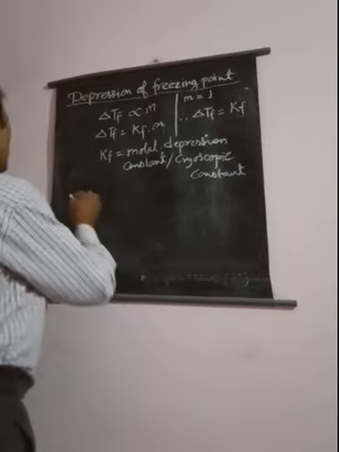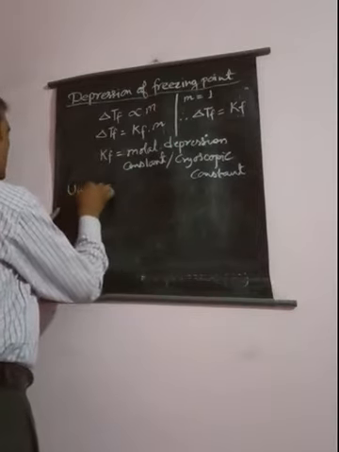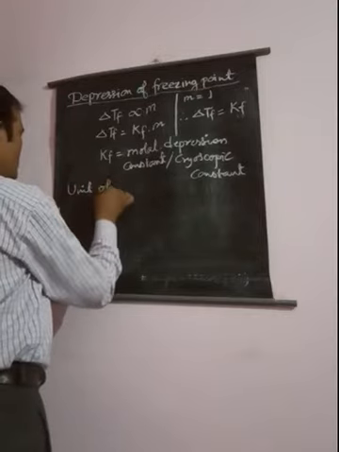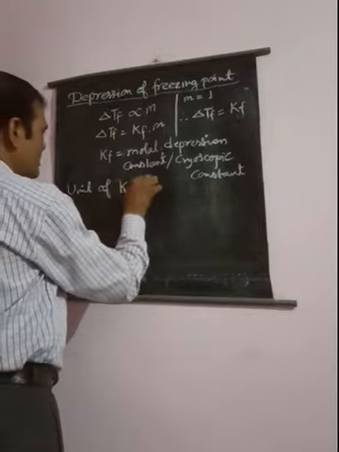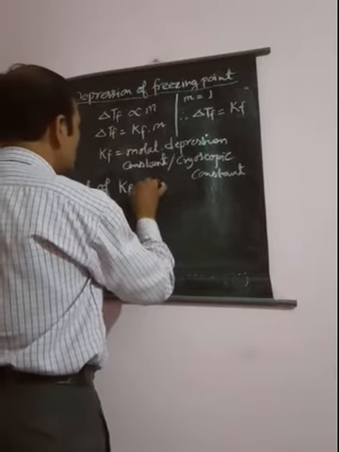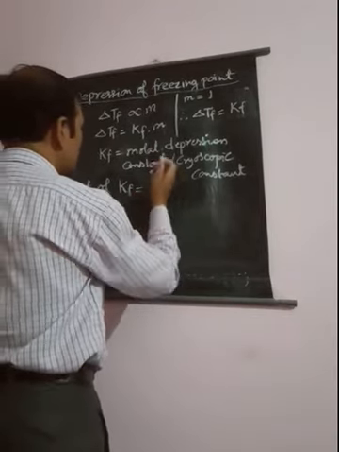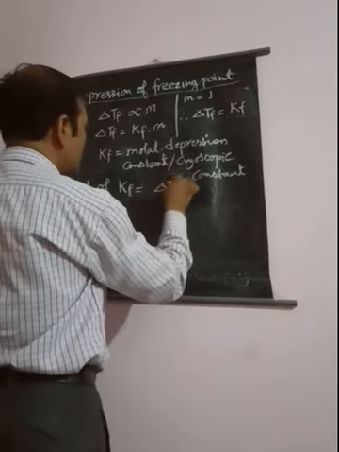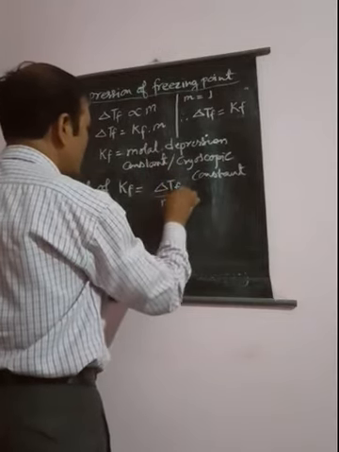Now we will see the unit of the molar depression constant, the unit of Kf. We can write Kf is equal to delta Tf upon small m.